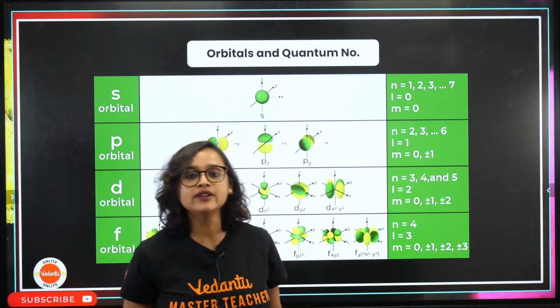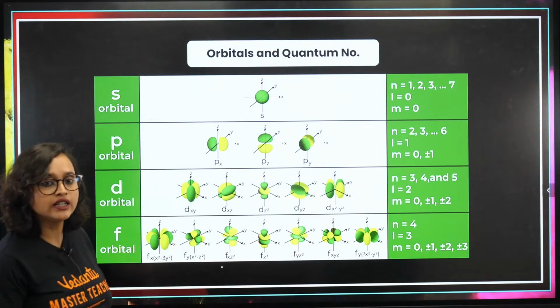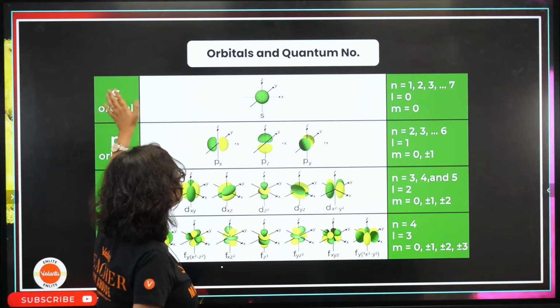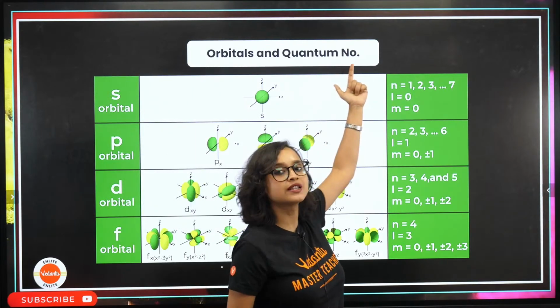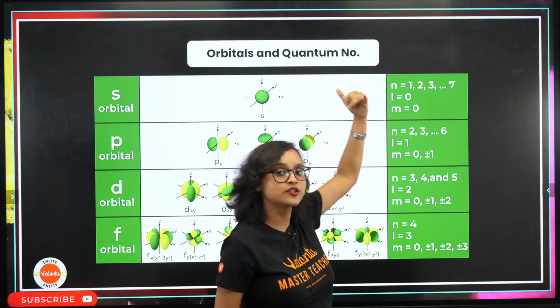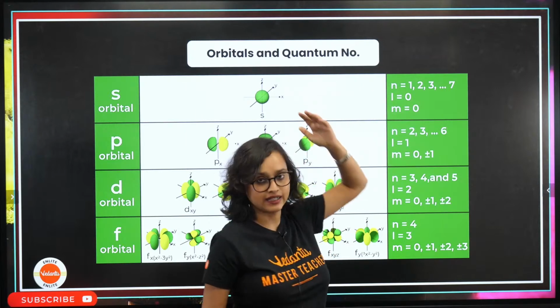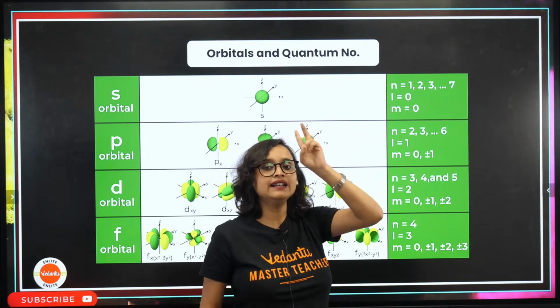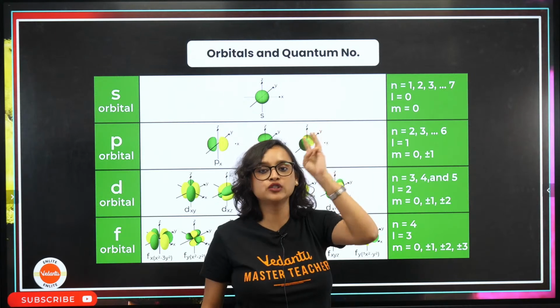Now, when we talk about the orbitals and the quantum theory, what do we talk about? What do we see? For the s orbital, we know n. n is the principal quantum number. l is the azimuthal quantum number. And m is the magnetic quantum number. So n, l, m: principal, azimuthal, magnetic.